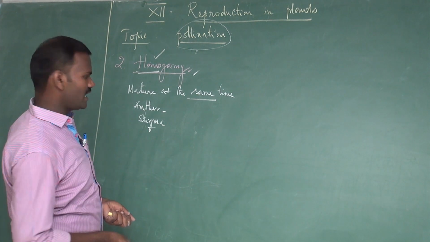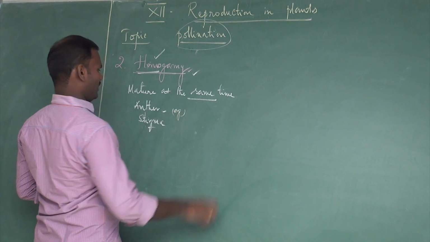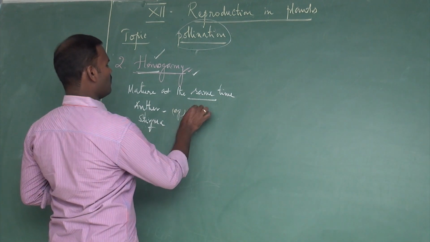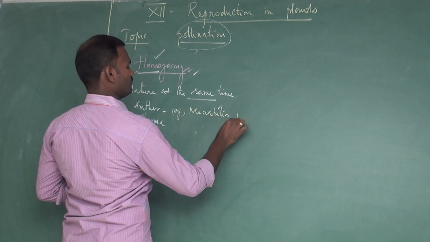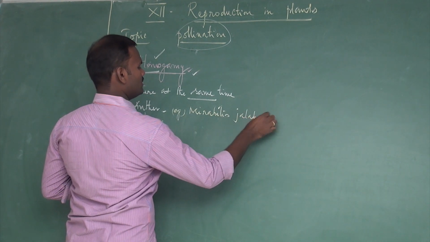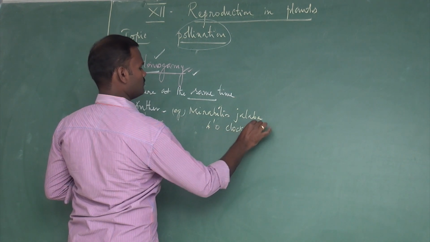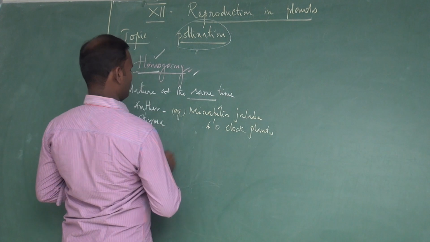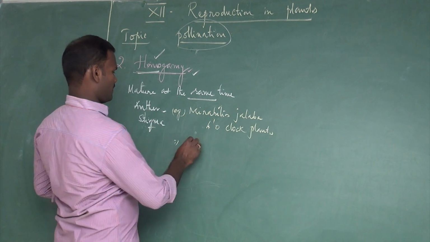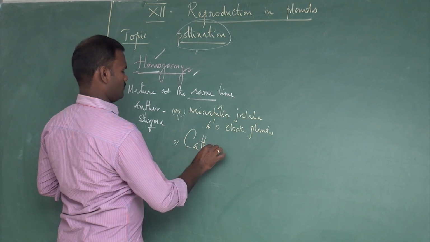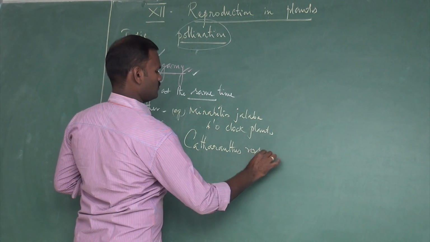These are called homogamy. For example, in homogamy, take Mirabilis jalapa, also called the four o'clock plant. The second one is Catharanthus roseus.